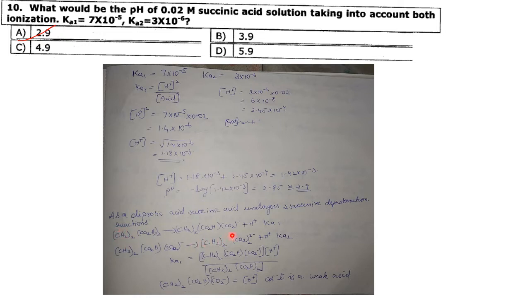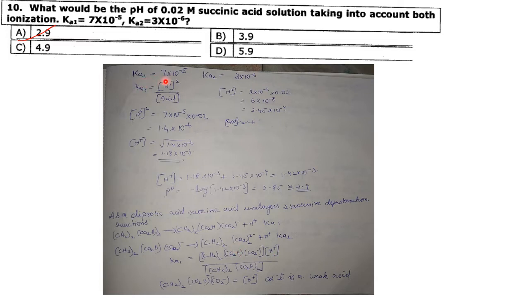So this is the first reaction and it is Ka1, and this is the second reaction, it is Ka2. We know Ka1 is equal to concentration of products, that is these two, divided by concentration of the reactant. Since the concentration of CH2CO2CO2- is equal to that of concentration of H+, as this is a weak acid.